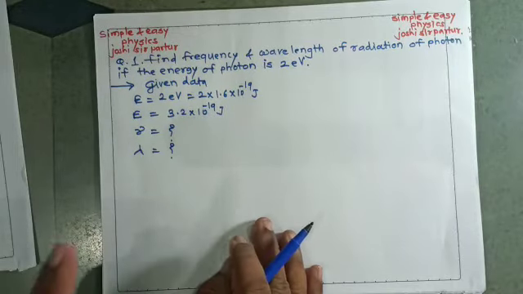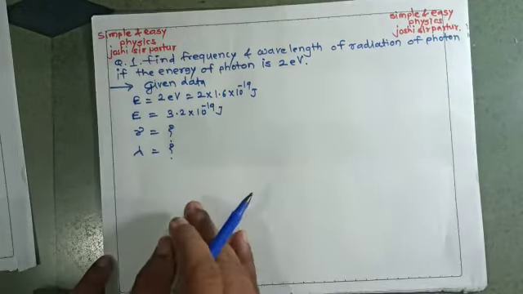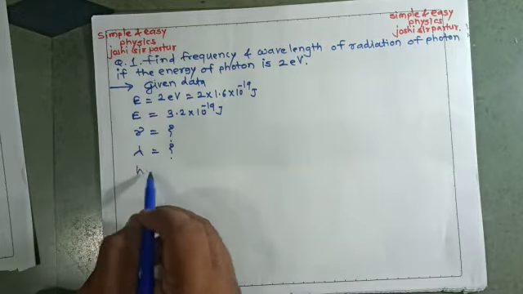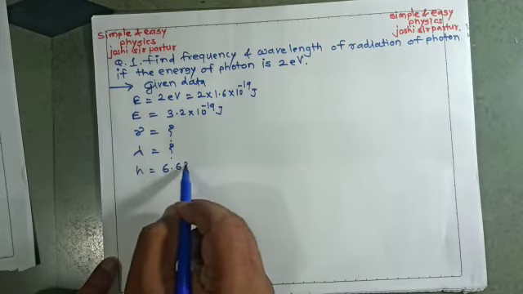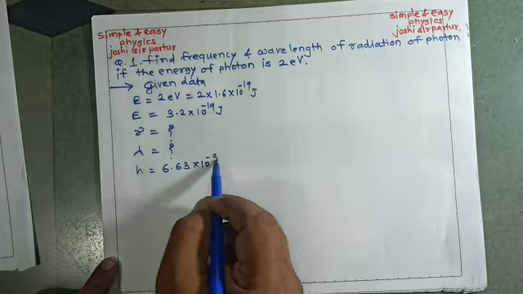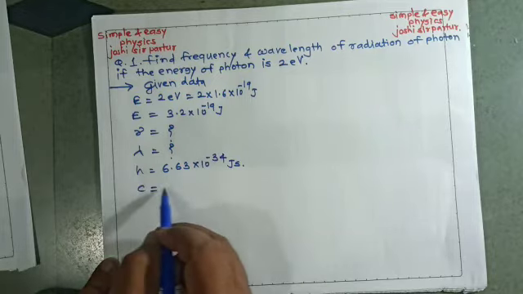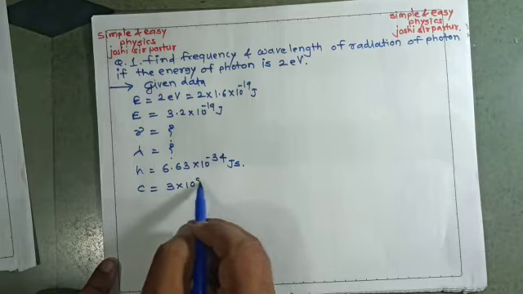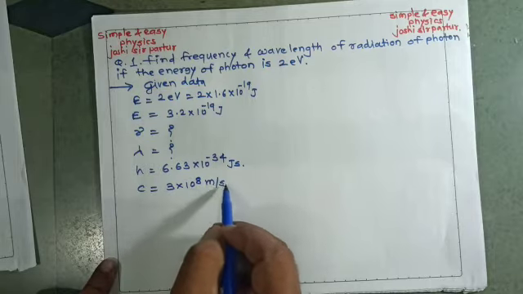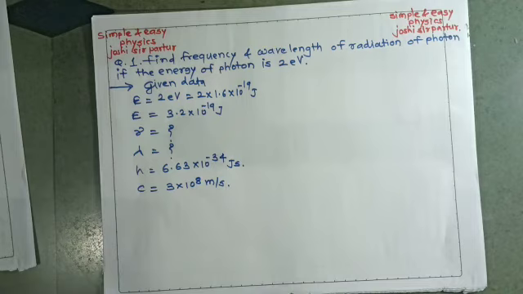The two constant values must be remembered: h is 6.63 into 10 to the power minus 34 joule second, and c is 3 into 10 to the power 8 meter per second. Using these values we want to find the two answers, frequency and wavelength.